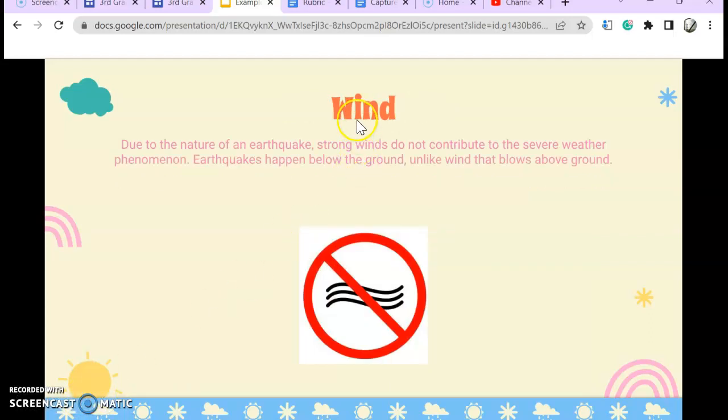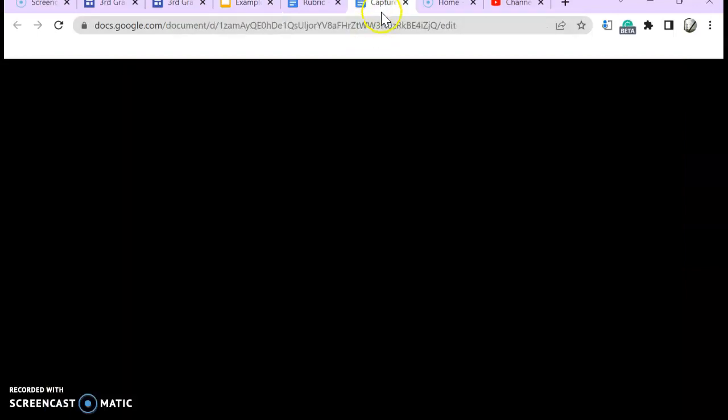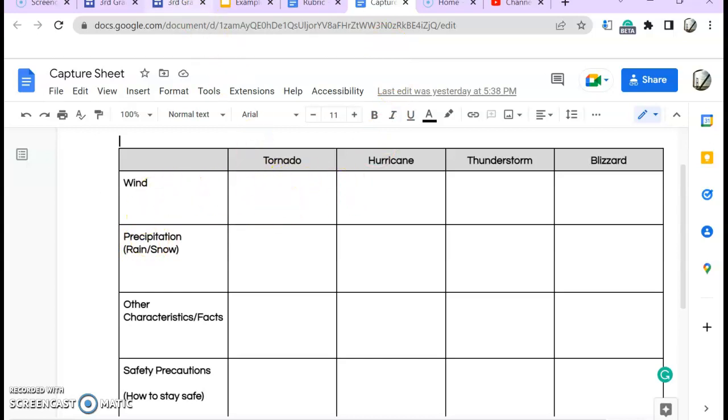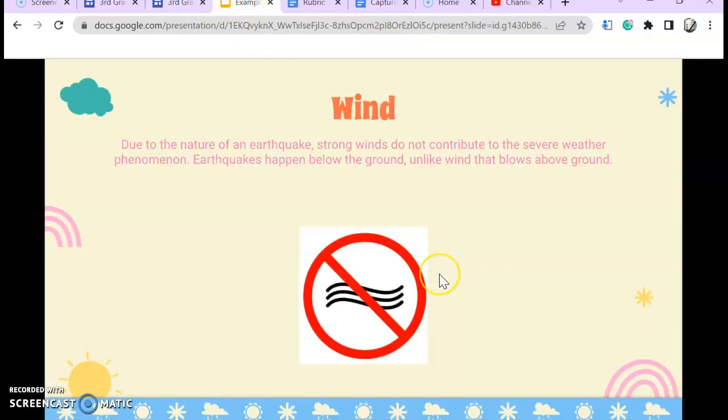Next, if you notice, almost all the information is going to come from your capture sheet. So in your capture sheet, you had a section on wind. Because I did earthquakes, earthquakes don't really have anything to do with wind, so I made sure to explain that. Over here, the expectation is that you write 2 sentences at the least explaining what the wind looks like during your severe weather phenomenon, and 1 picture. And I should say 1 relevant photo. So not a random picture, a photo that goes with what you're saying.